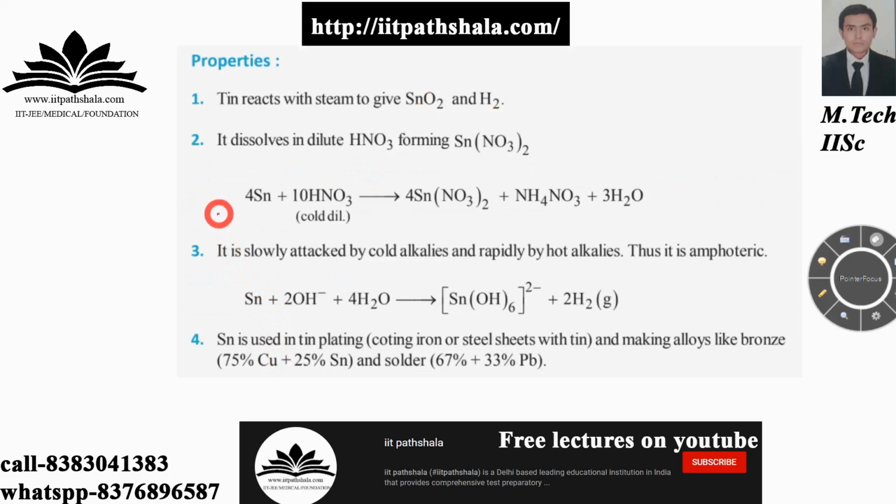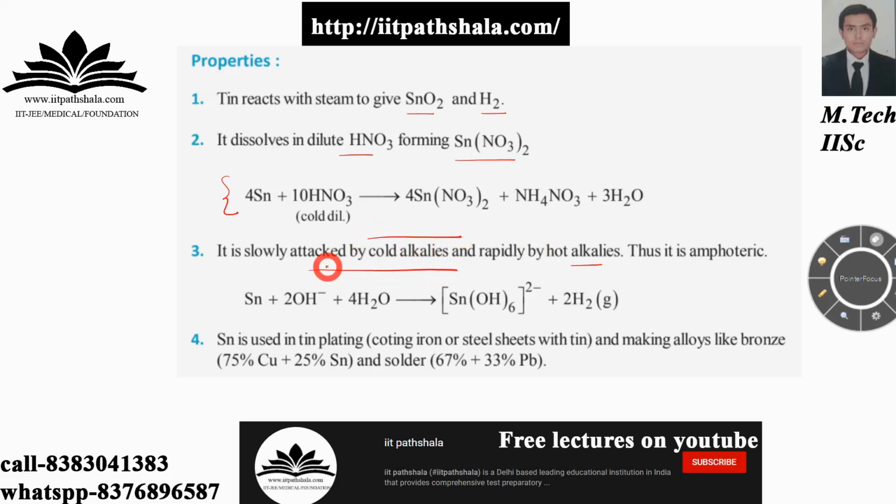Now the properties are that tin reacts with steam to give you SnO2 and H2 gas. Then it dissolves in dilute HNO3 to form the following compound. Okay, I have given you the reaction over here. It is slowly attacked by cold alkali and rapidly by hot alkali. That's the most important point.